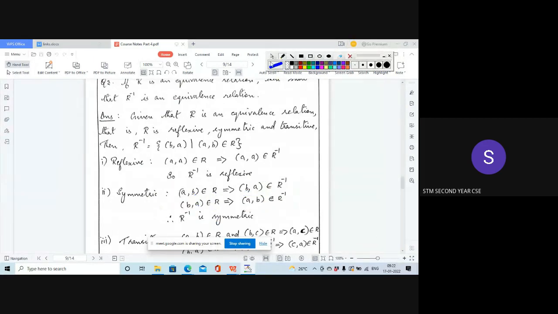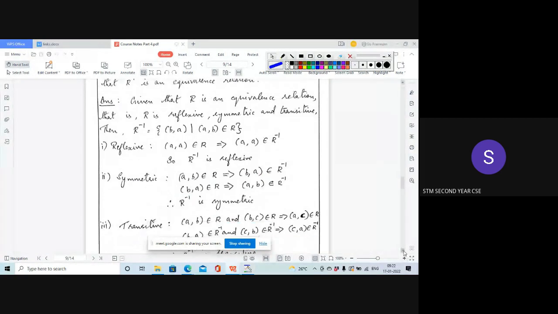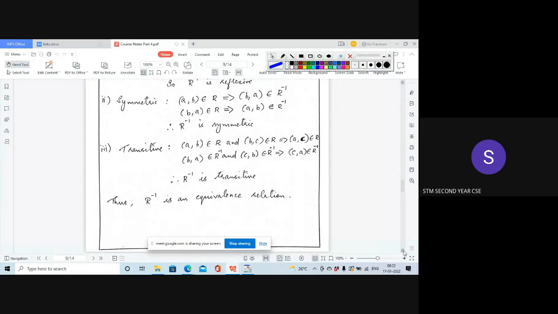Then let us look at the third property, the transitive property. If AB is an element of R and BC is also an element of R, it implies AC is an element of R. So, if AB is an element of R, BA will be present in R inverse.